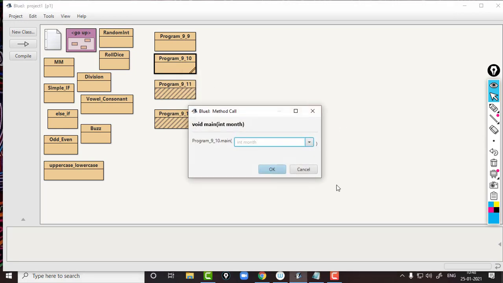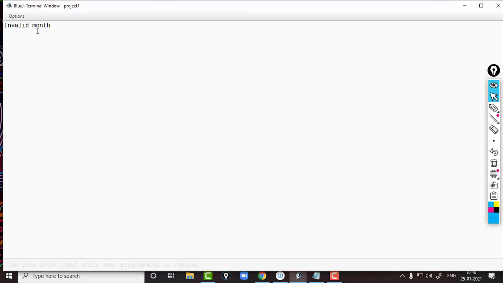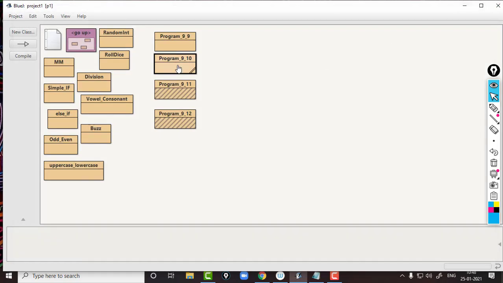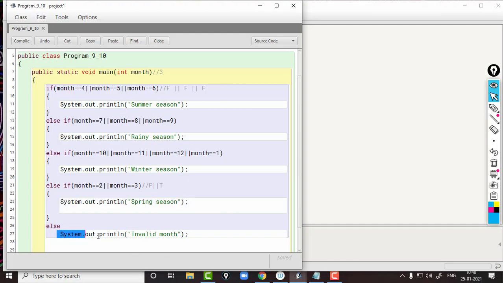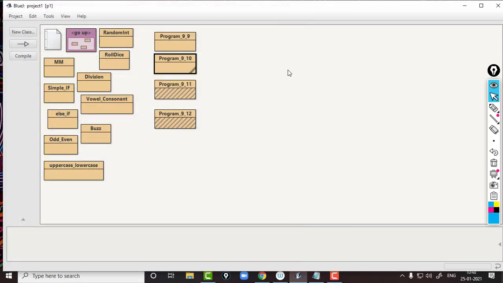So what will happen if we give a value other than a month number? Suppose there are only 12 months. If you give 15, there is no month number like 15. So we are going to execute. It is printing invalid month, which we have written in the else part. So we can understand, when the month has the value 15, all these conditions will be false, and if there is an else part, the body of the else will be executed. So like that, the if else if ladder is working.